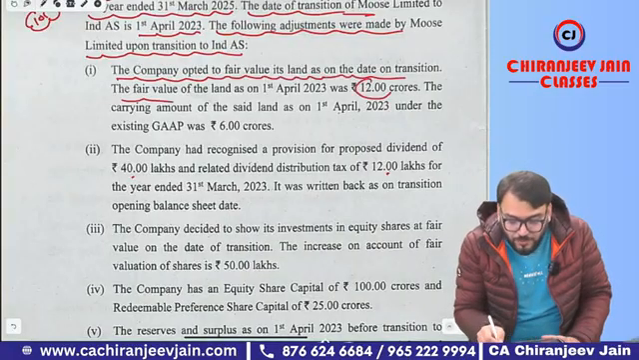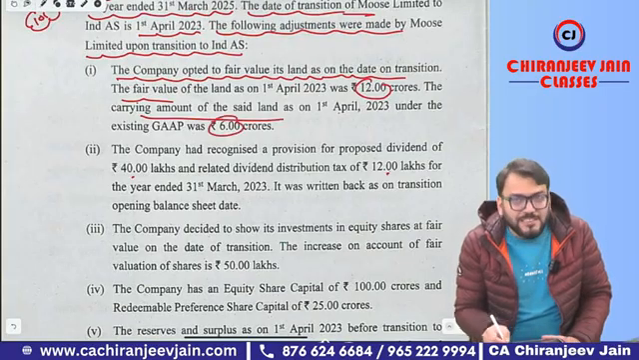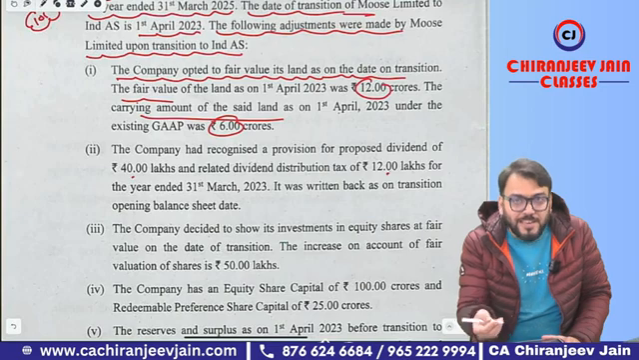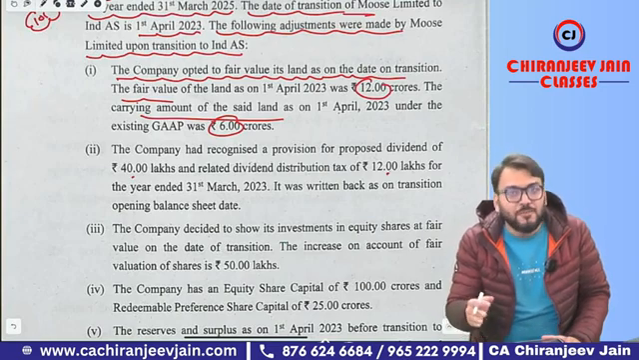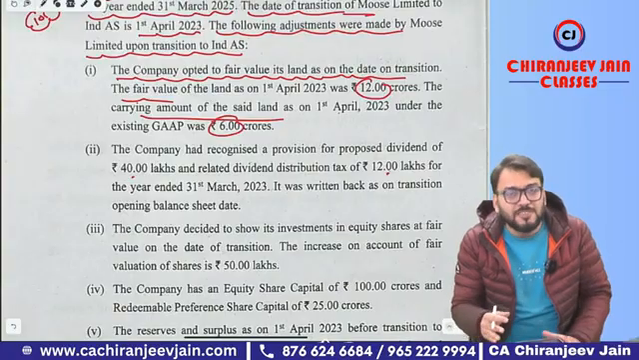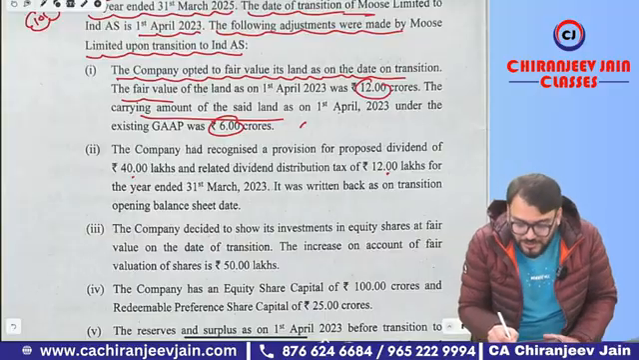The fair value is given as 12 crore and the carrying amount on the date of transition is 6 crore. So of course there is an increase, and this increase will be transferred to retained earning. However, if in the subsequent year they opt for the revaluation model, then of course the increase will be transferred to revaluation surplus. But if the question is silent, we'll always assume that they will opt for the cost model, and this 6 crore will be transferred to retained earning.